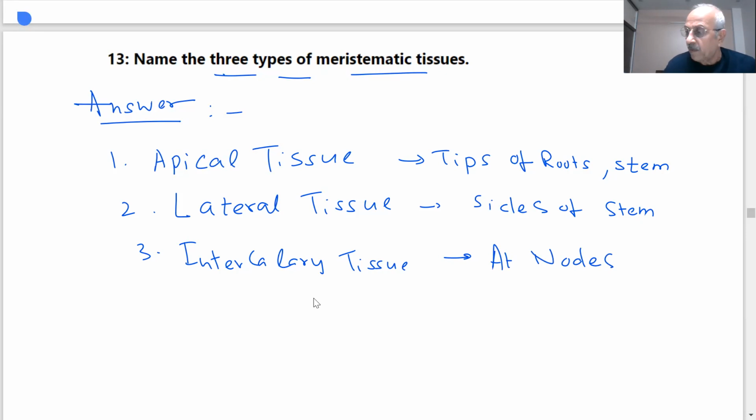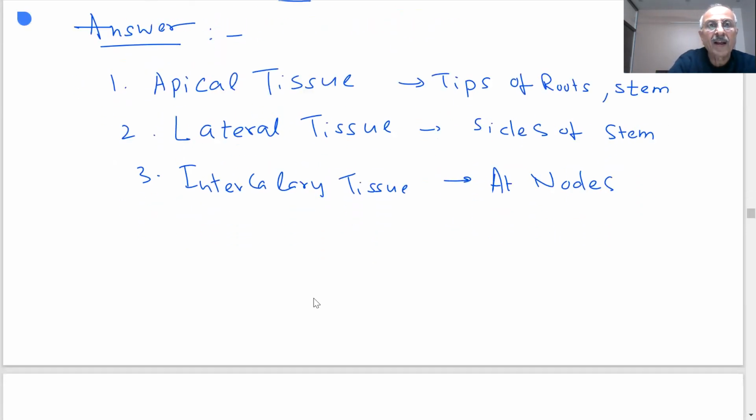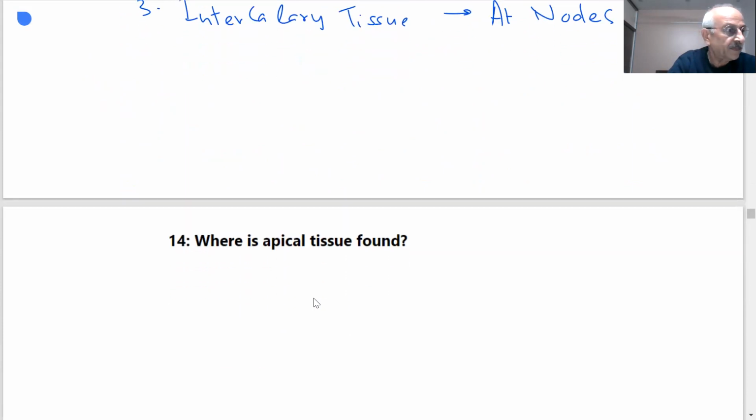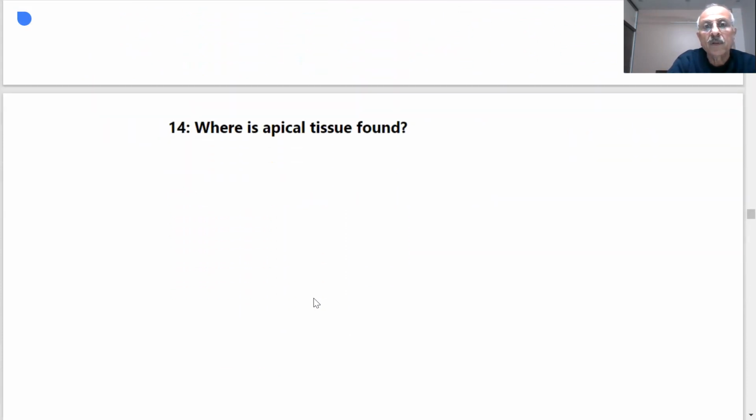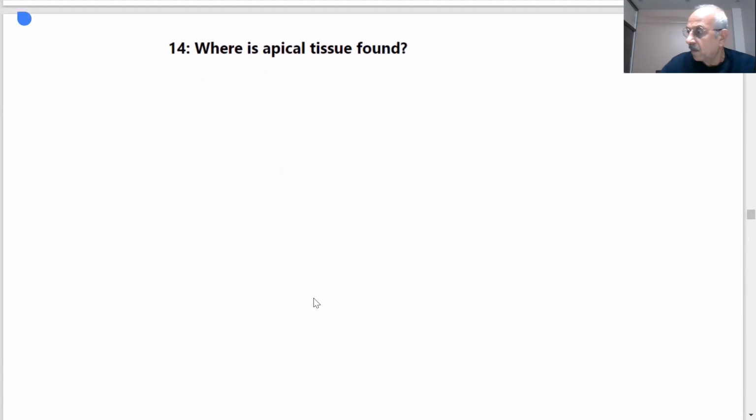All right, this information helps us. Sometimes the same questions they will put in MCQ forms, or they will give a paragraph and ask questions, or they will give assertion-reason type of questions. The same questions can be framed in different forms. Where is apical tissue found?